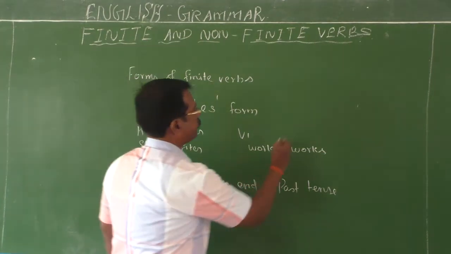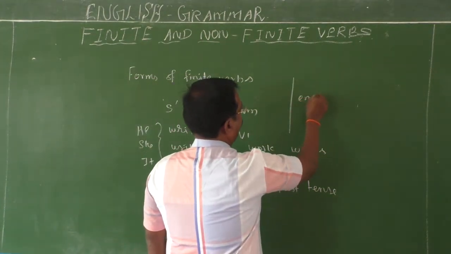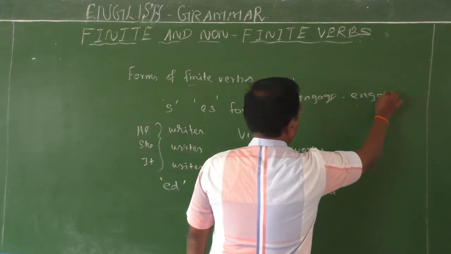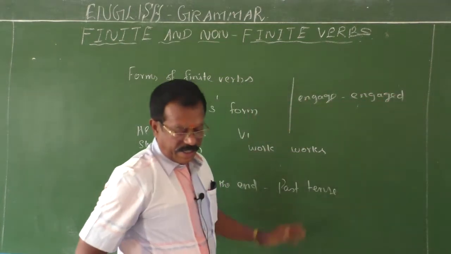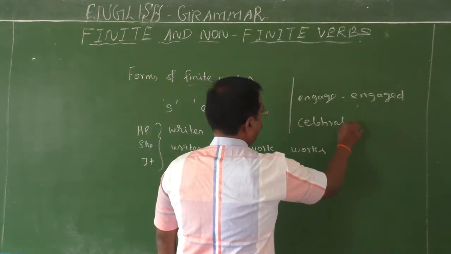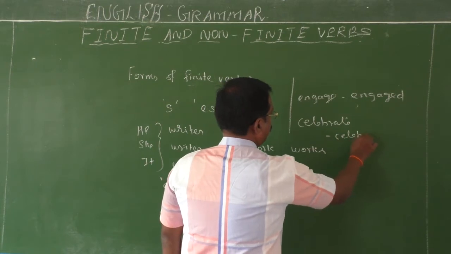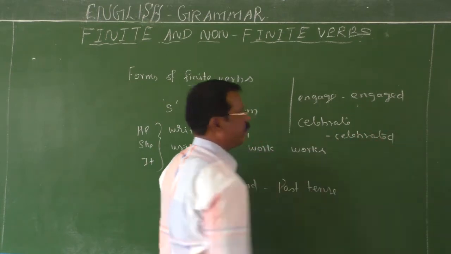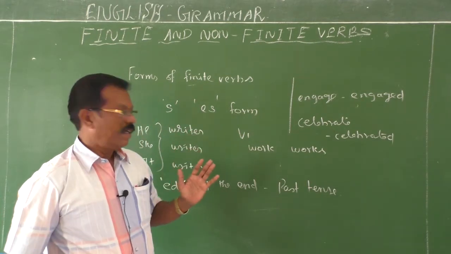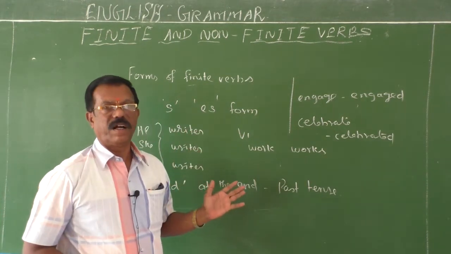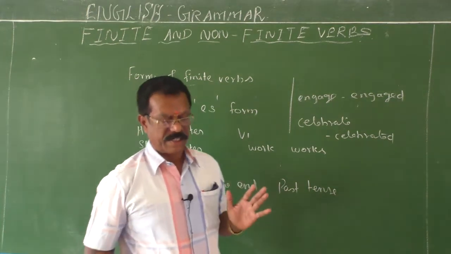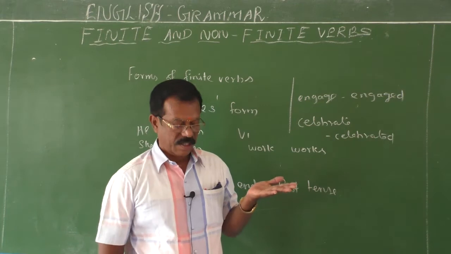So, for example, engage, engaged; celebrate, celebrated. So we have the base form, the s or es form, the ed form, or merely d or t. So they show the past tense. They indicate time in the past.